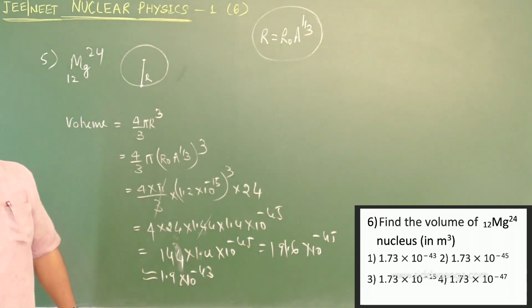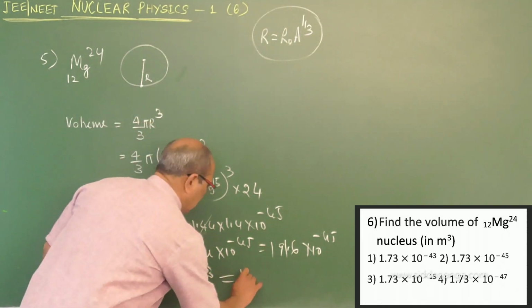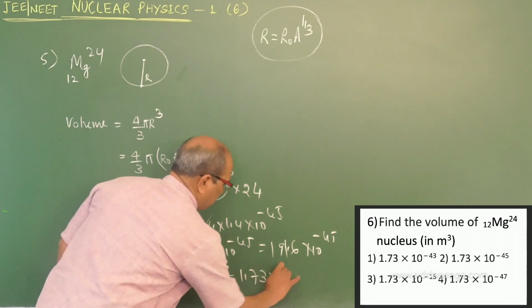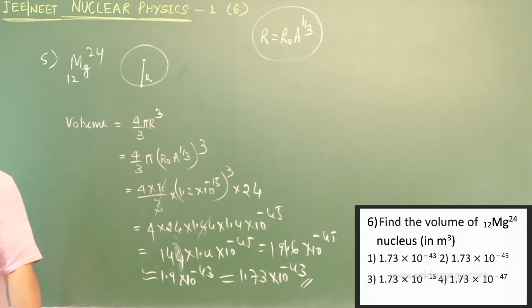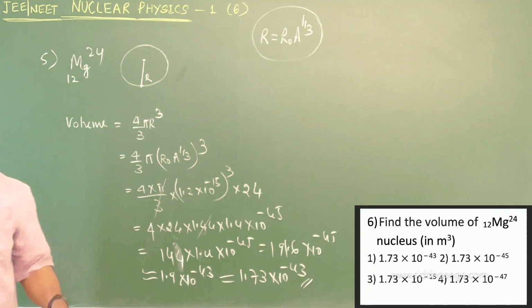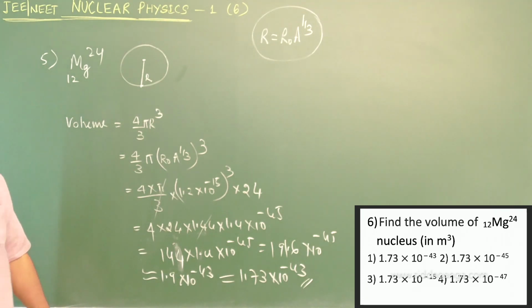But the given standard value, 1.73, you can write as 1.73 into 10 power minus 43 is the answer. So that is the answer here, option number 1.